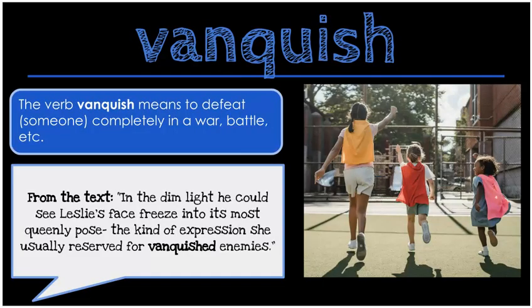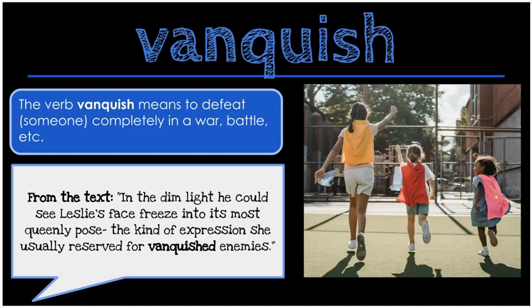Our last word is vanquish. The verb vanquish means to defeat someone completely in a war or battle. In our picture, we see some superheroes going to vanquish the enemy and save the town.